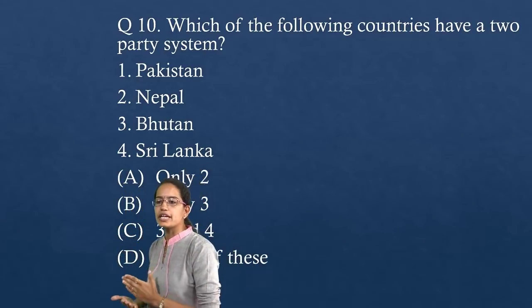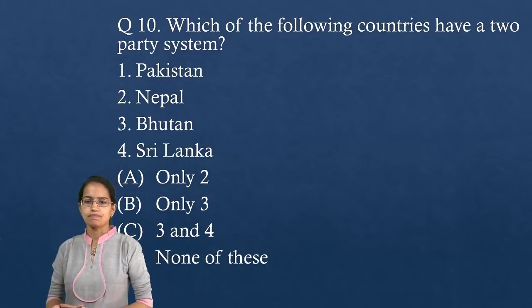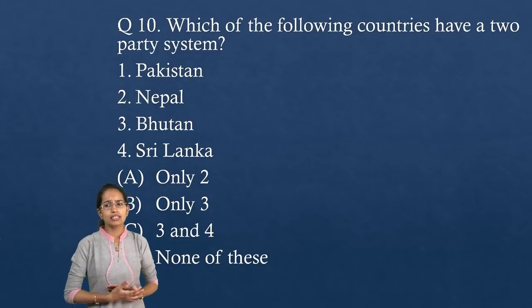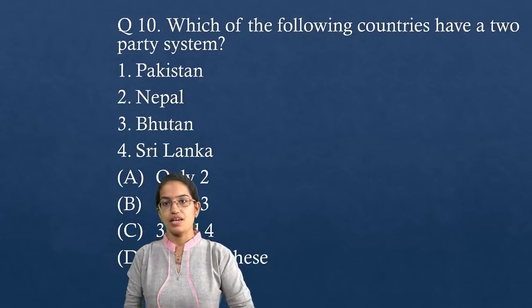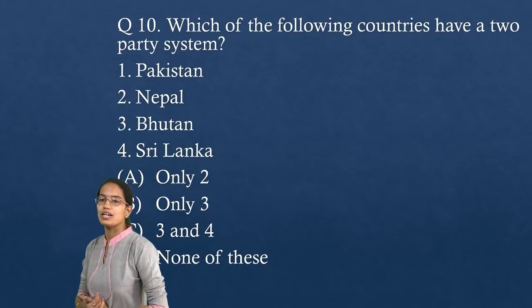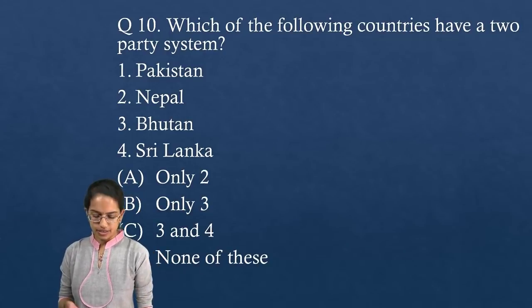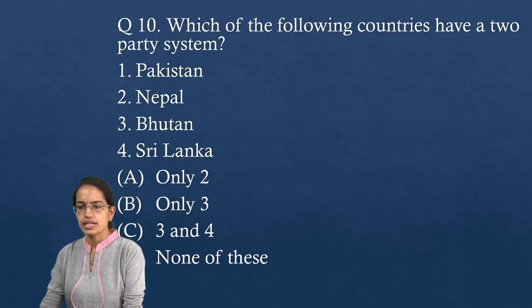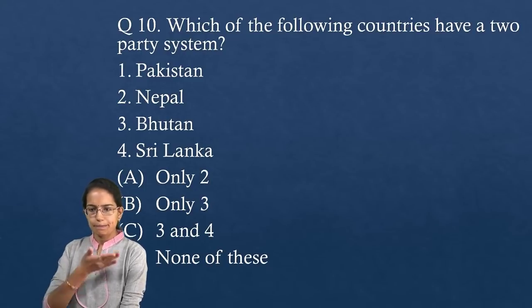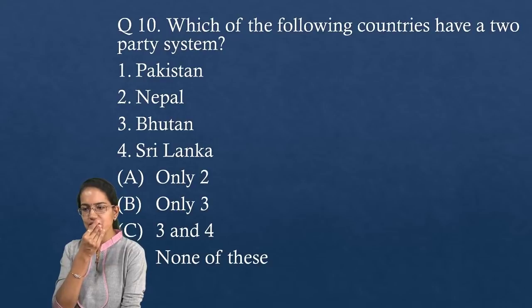Which of the following countries have a two-party system? Now most of the countries across the world have a multi-party system. Which of the countries from the given choices have just two parties? A very, very important question here. Question number 10, looking for the correct answer.